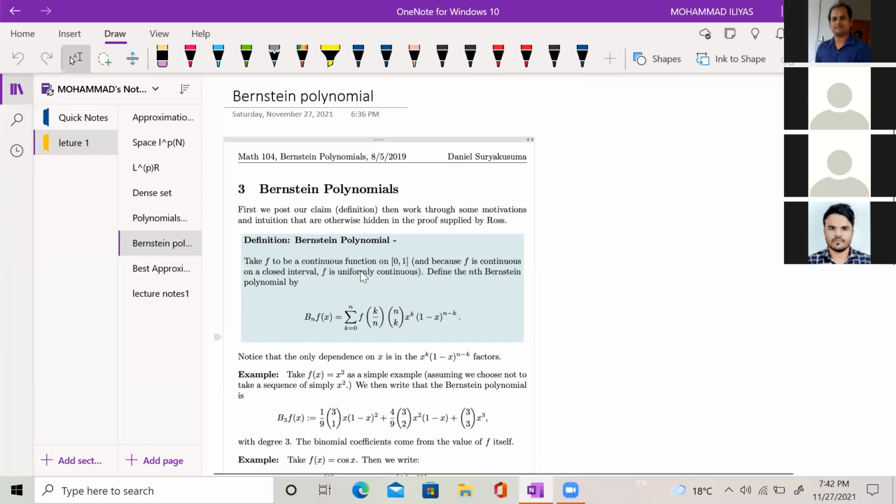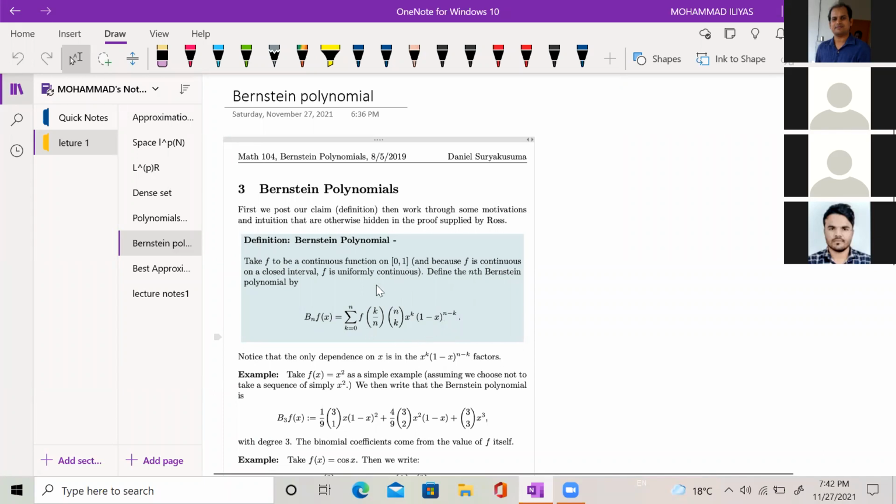Suppose f is a continuous function on the closed interval [0, 1]. Because [0, 1] is a compact set, f is continuous on a compact interval, so f is uniformly continuous. He defined the Bernstein polynomial Bn(x) equal to the summation k equal to 0 to n of f(k/n) nCk x^k (1 minus x)^(n minus k).